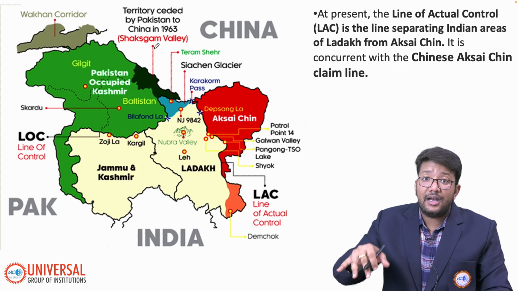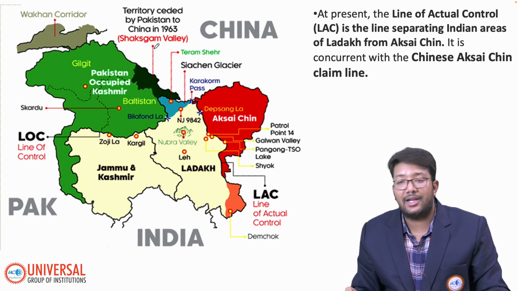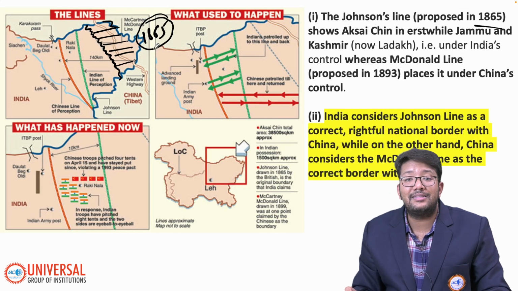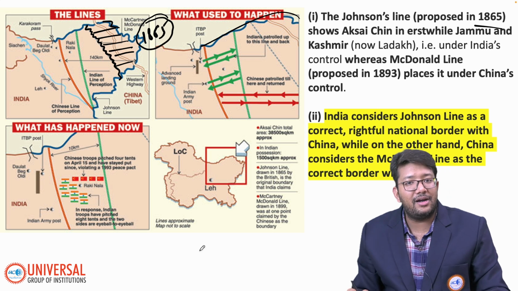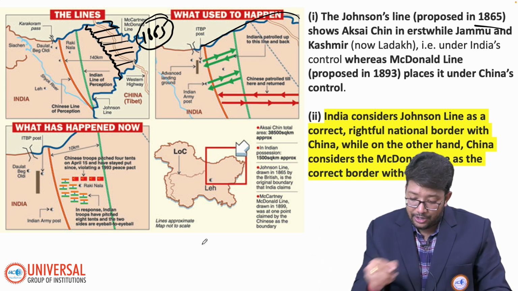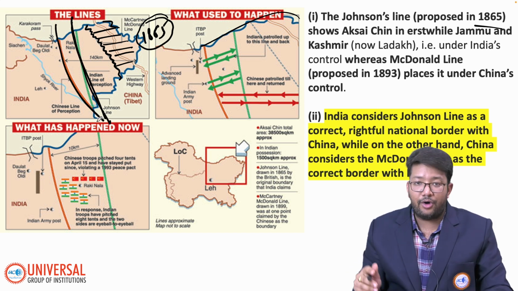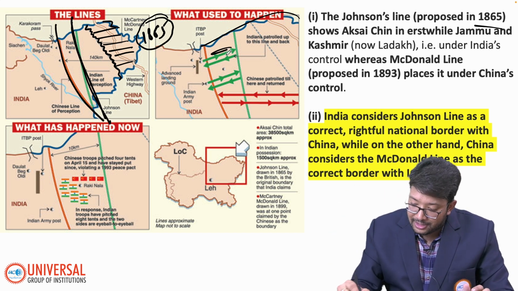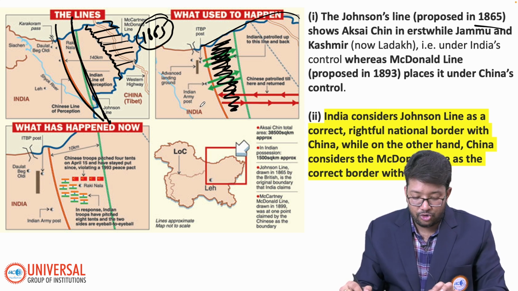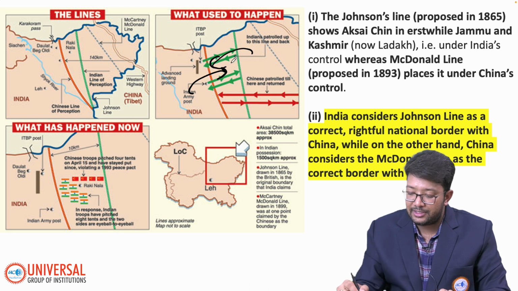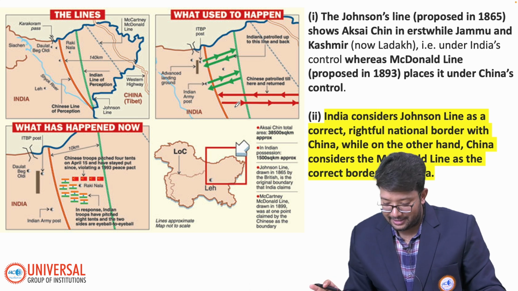Right now, the line of actual control is the line separating Indian areas of Ladakh from Aksai Chin. The problem is that China is recognizing neither the Johnson line nor the McDonald line. It is entering into India. So there is a gray area, don't you think? India's perception line is this, China's perception line is this. If I expand this photo, this area would be the disputed one. Indian troops will enter into this, Chinese will enter into this, and they will clash over this particular region. That is the whole contested area.